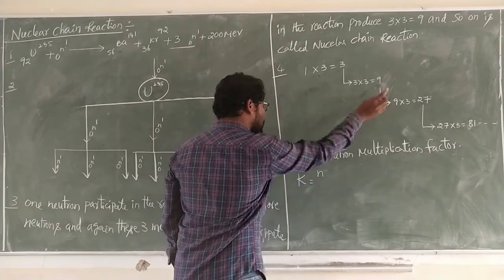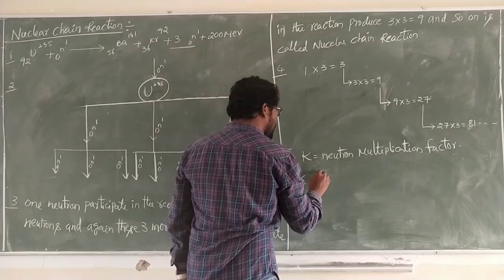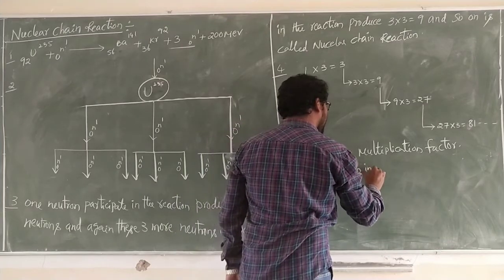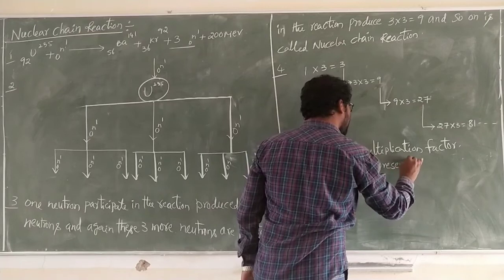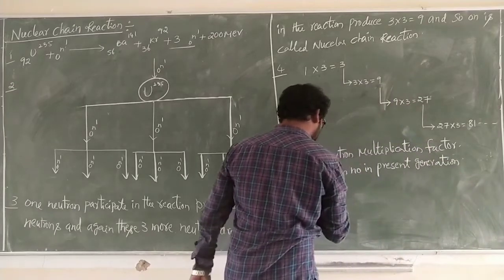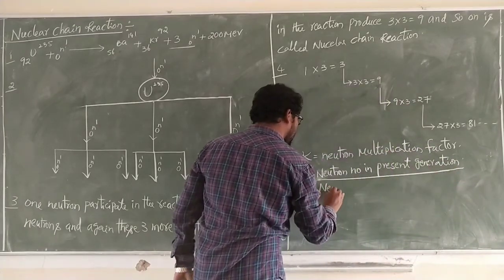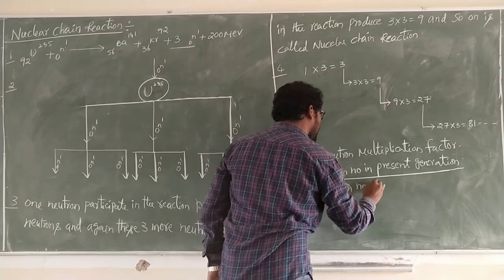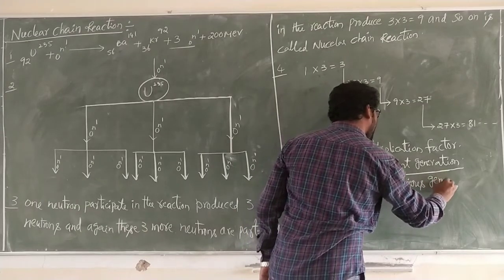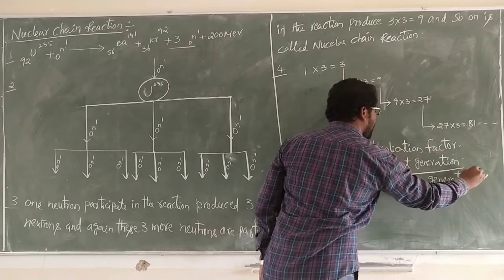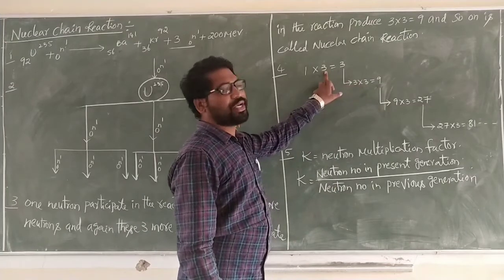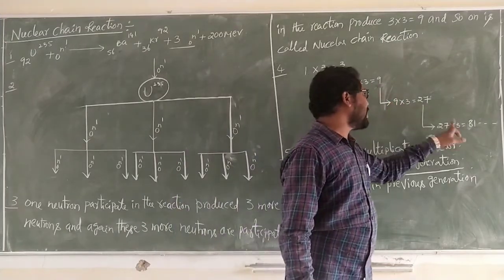It is the number of neutrons in the present generation divided by the number of neutrons in the previous generation. This is present over previous, present over previous.